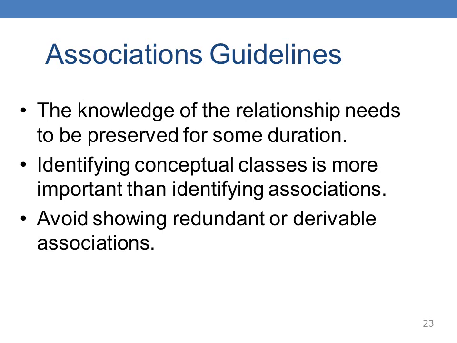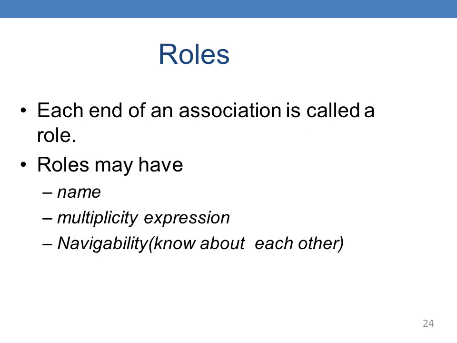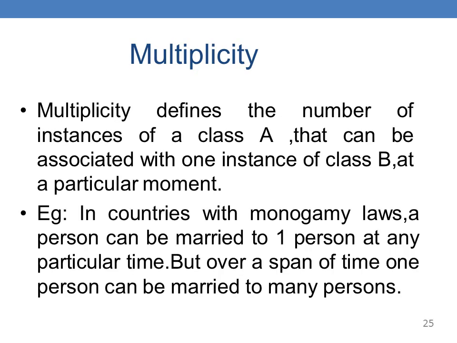Identifying conceptual classes is more important than identifying associations. Avoid showing redundant or derivable associations. Each end of an association is called a role. A role may have a name, multiplicity expression, and navigability.